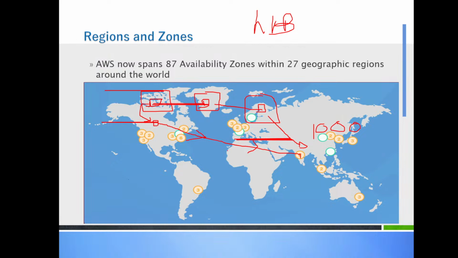So always remember which data center you are working in. That's important. That's why Amazon has given you the feasibility to select the data centers. That's why Amazon has divided the geographical earth into different regions, so that you can work in the region which is near to you, so that the transfer of data is less.